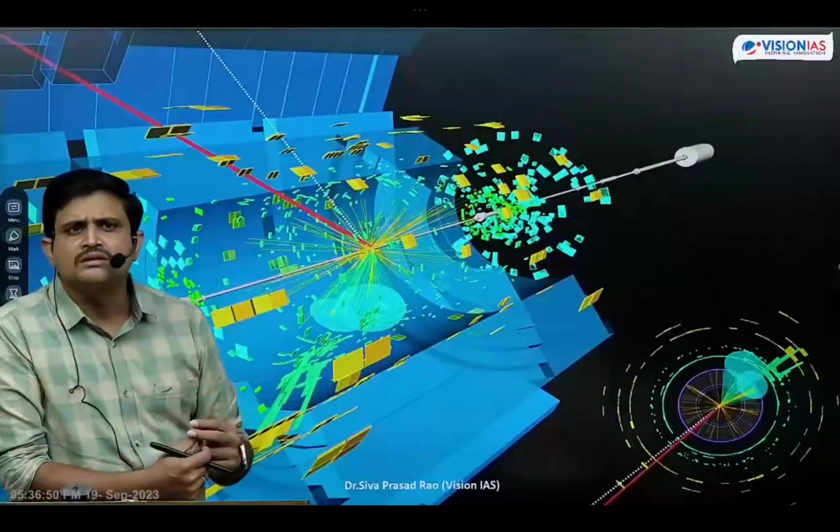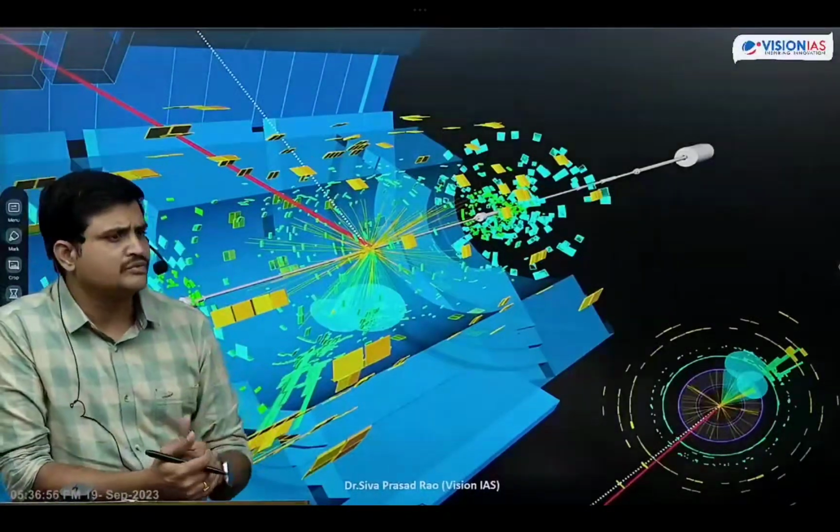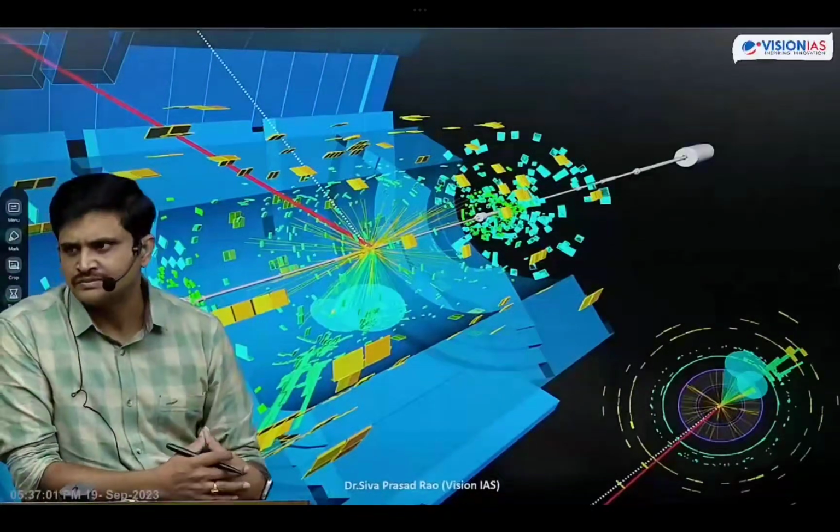And now, the European Union is going to increase the range of the tunnel from 27 kilometers to up to 60 kilometers for further research purposes. Okay, that is what Higgs bosons means.